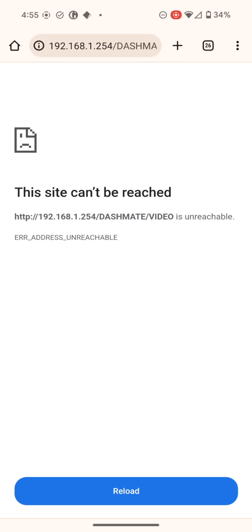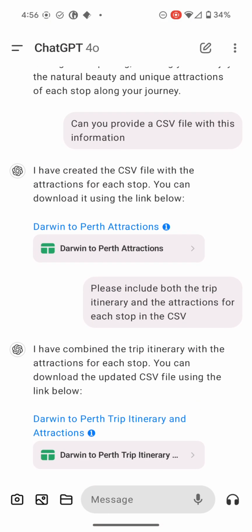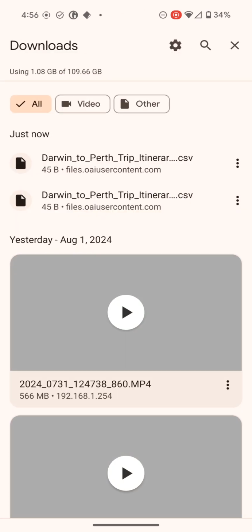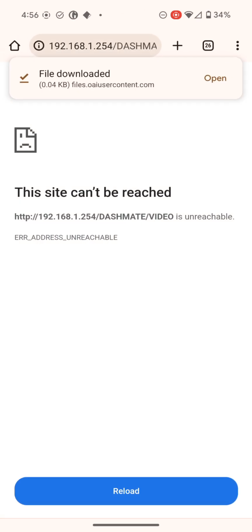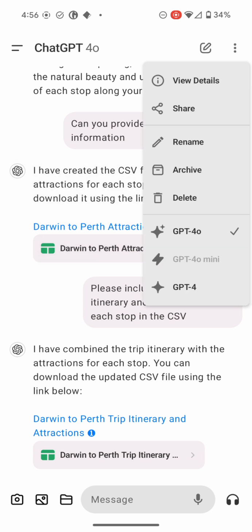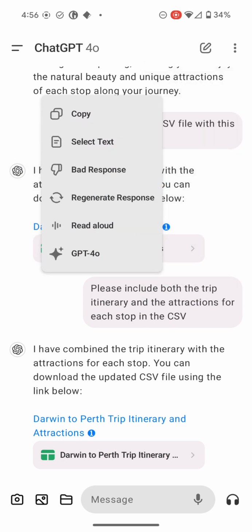Let's just go back. Make sure that we didn't just have a download problem first of all, so I might just re-download the file. Click on the same link again. It's going to download again. Yeah, we'll let it download again, but look, it's the same size, 45 bytes. Okay, so I'm going to assume the file did not generate properly. So I think we'll go back a little bit in the conversation and we'll just basically tell it to try again. So we can click regenerate response.